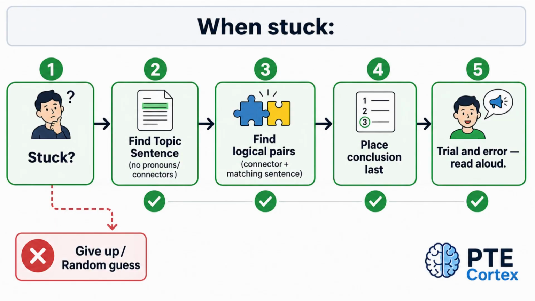Use trial and error. Drag sentences into different orders. Read each sequence aloud in your head. Which sequence sounds most natural? Partial credit is better than 0. A partially correct sequence scores higher than a random guess.